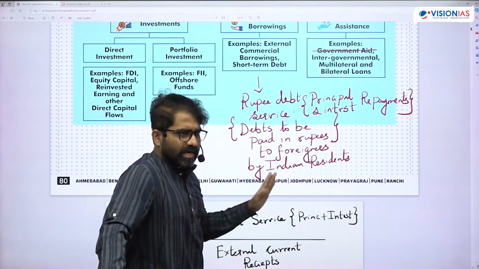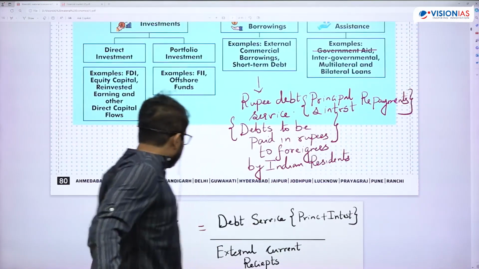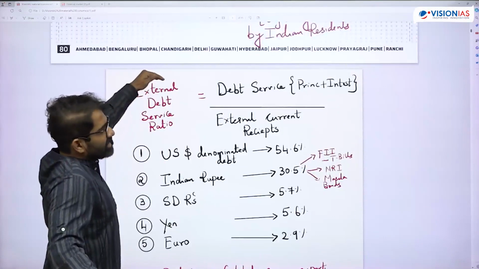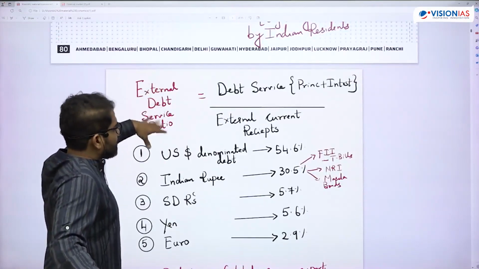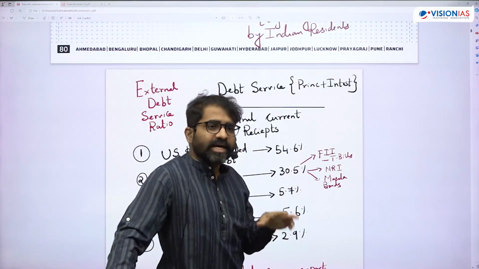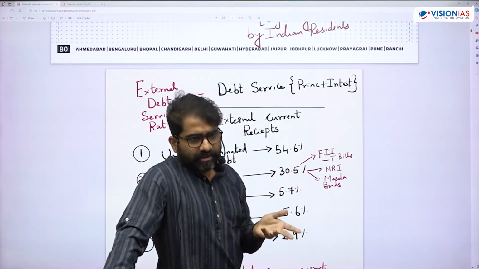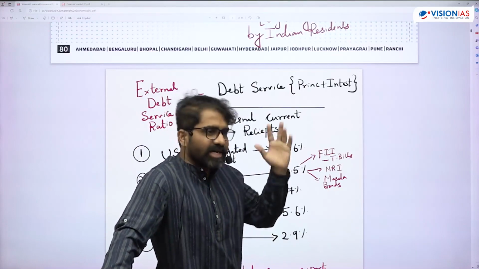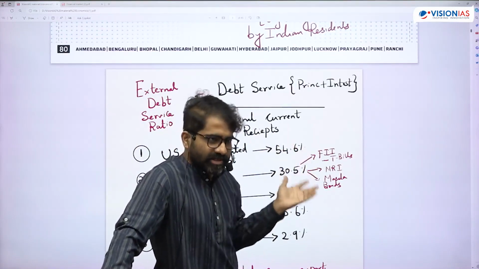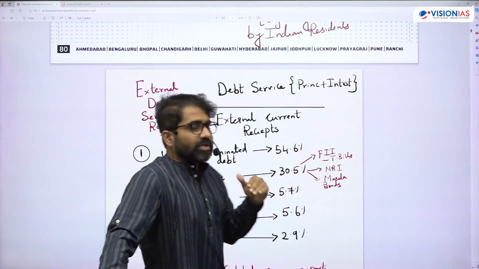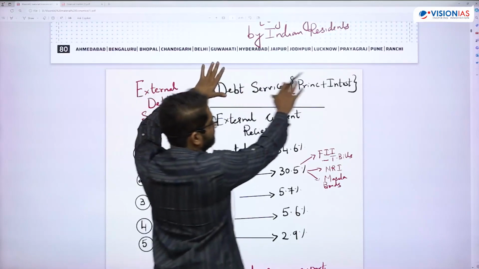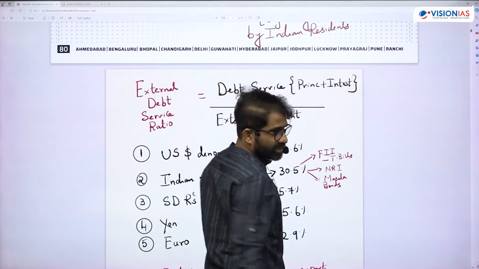Is that okay? This is from the government data only. Now when we talk about rupee debt service, there is this news which says the external debt service ratio of India is around 5.3% only. And that is a very positive aspect. External debt means the government is borrowing from outside. So you're servicing that debt. Debt service means you're paying principal plus interest.